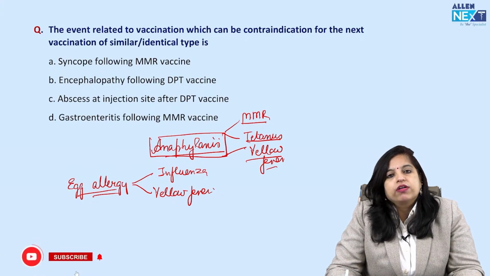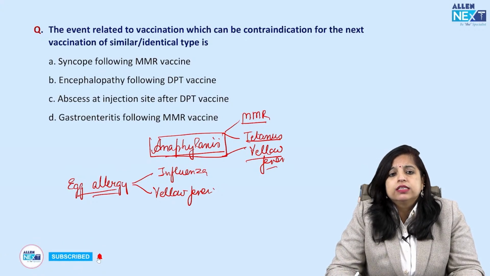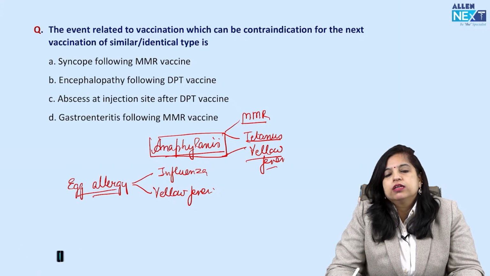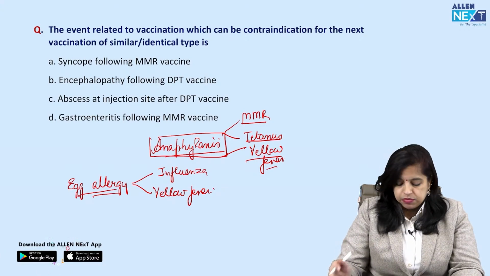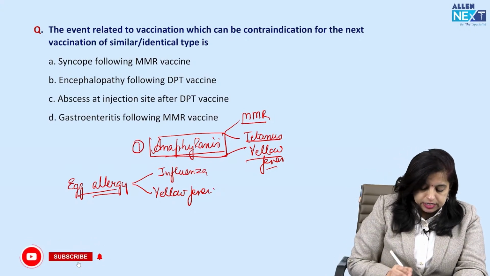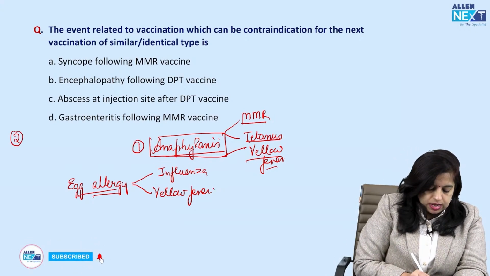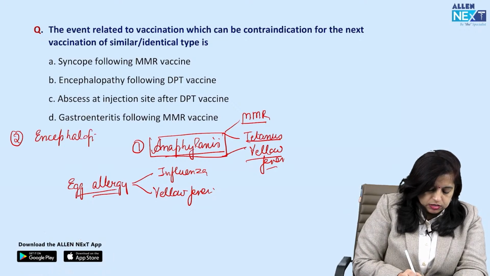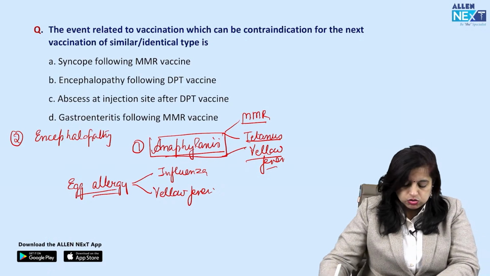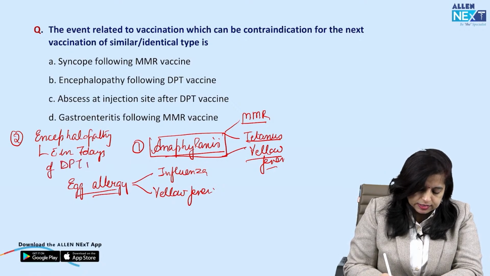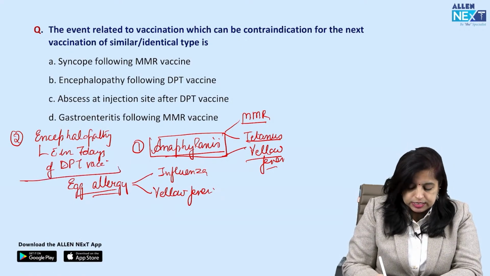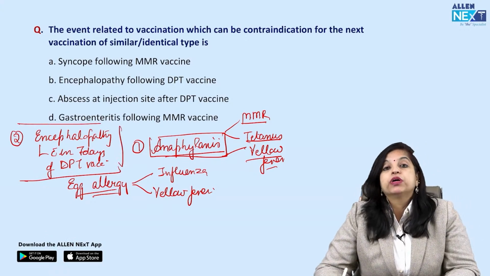What is the second contraindication that everyone should remember? And that is encephalopathy occurring in a child who has received DPT in the past 7 days. So the second contraindication is encephalopathy, right? And that also within 7 days of pertussis or DPT vaccination, and we all know that this encephalopathy is because of the pertussis component.